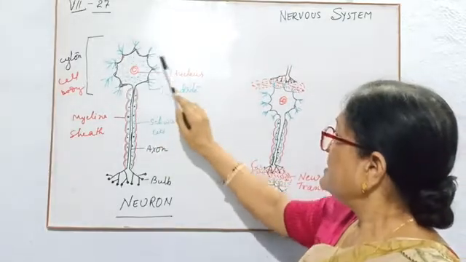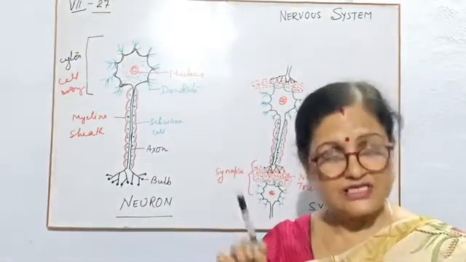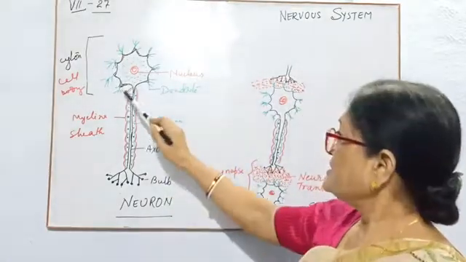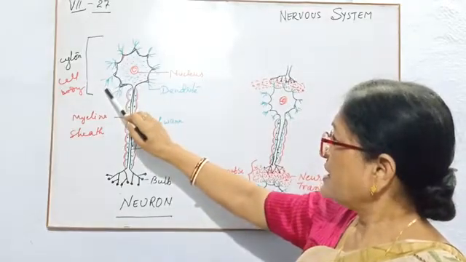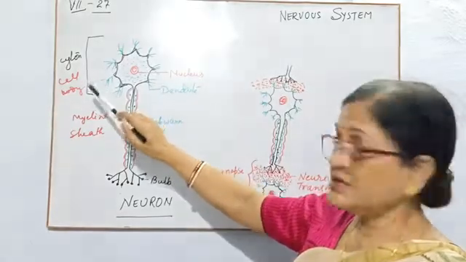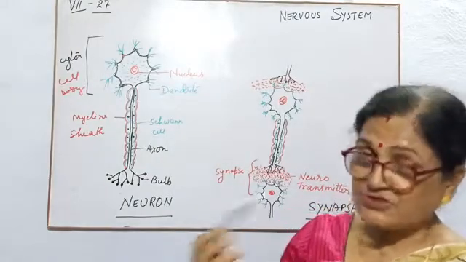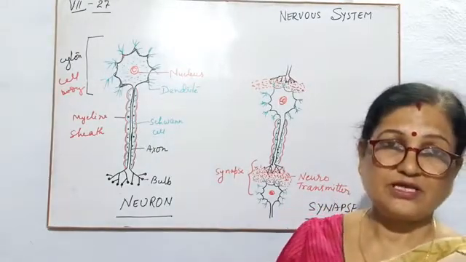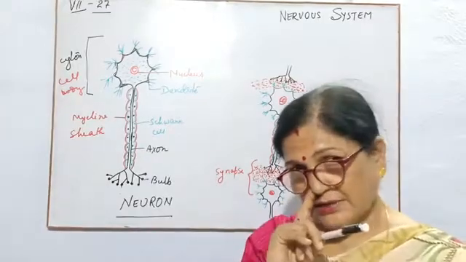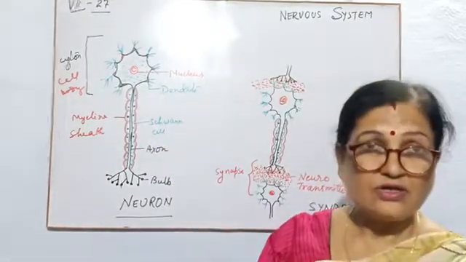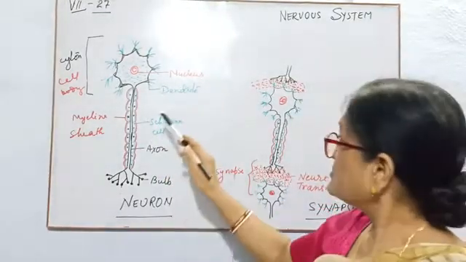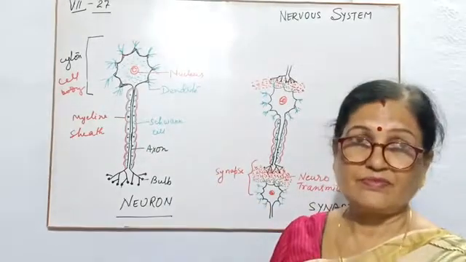This star-shaped structure, the cyton, has some projections. Here I draw in green color some projections of their protoplasm arising outside the cell body. If it is singular, it is known as dendron, and if it is plural, it is called dendrite.